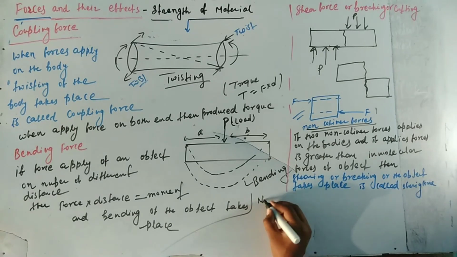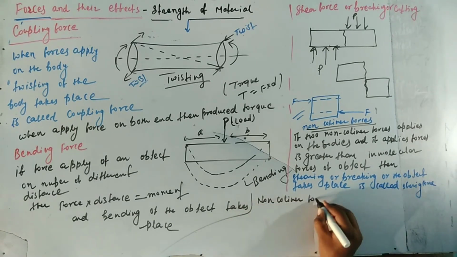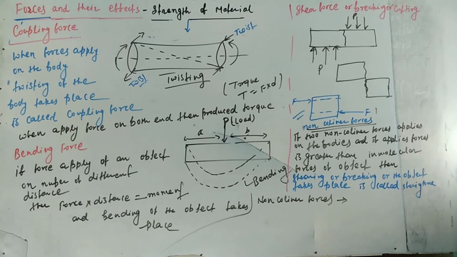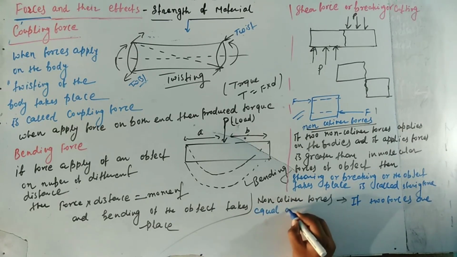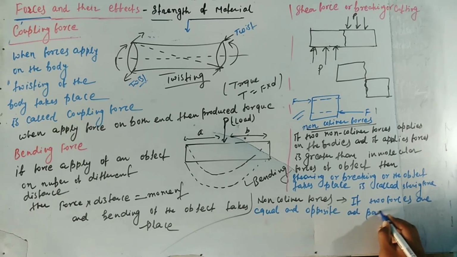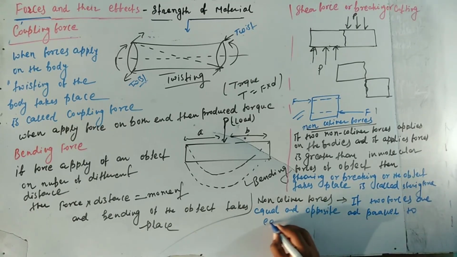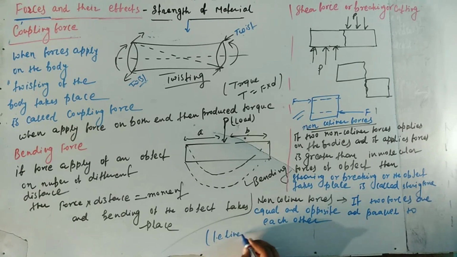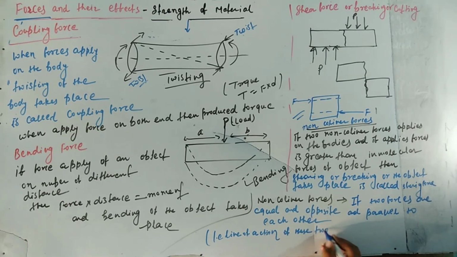So non-collinear force means two forces are equal and opposite and parallel to each other, but the line of action of these two forces should be different, should not coincide.